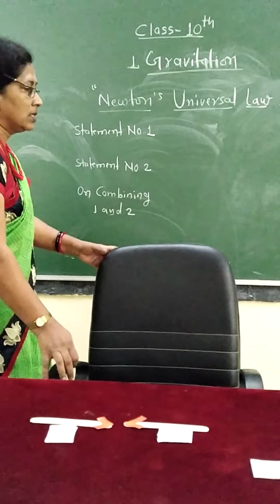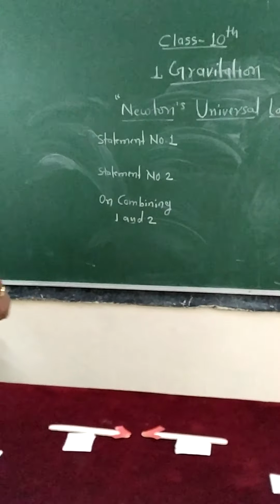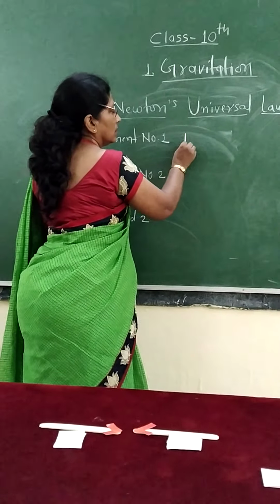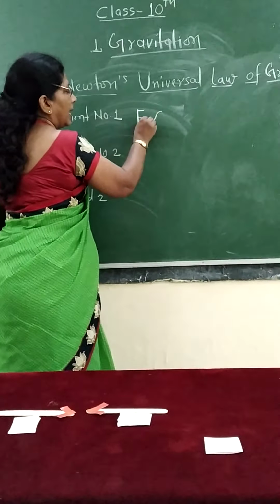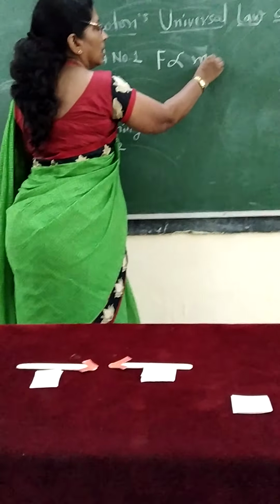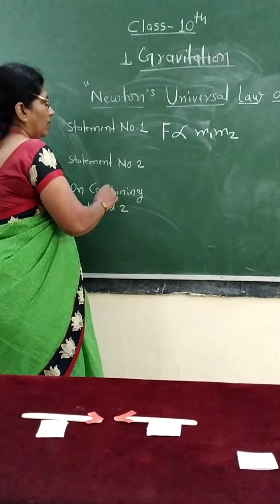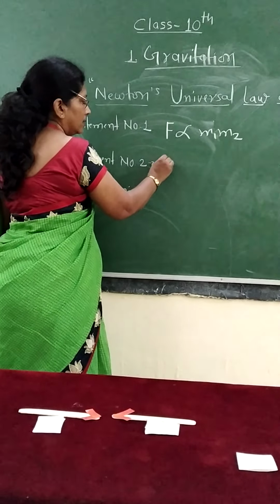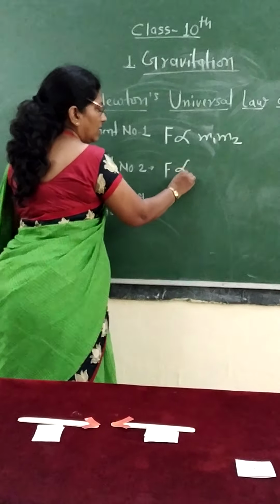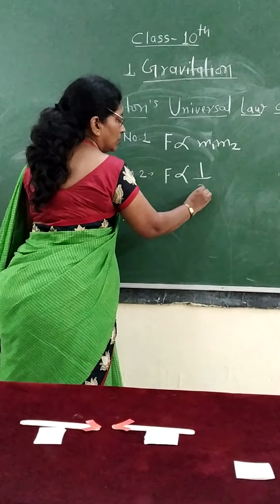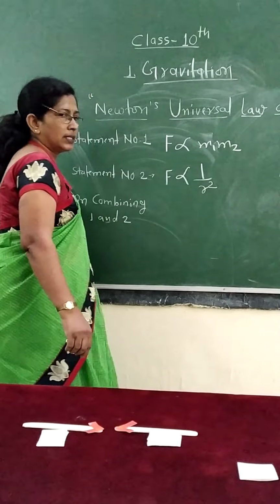What was the first statement? The first statement was force is directly proportional to the product of the masses of two objects. And what was the second statement? The force is inversely proportional to the square of the distance.